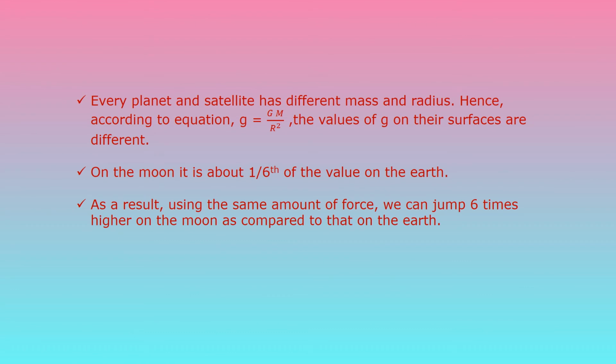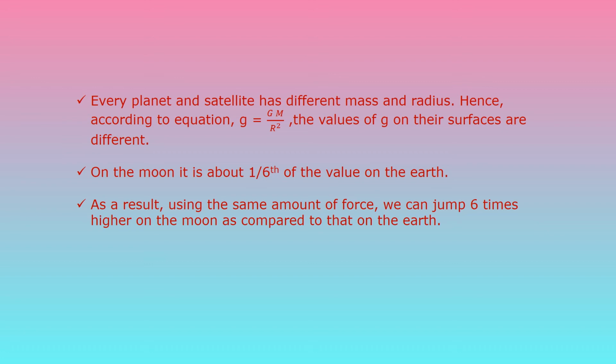Now next, every planet and satellite has different mass and radius. Hence, according to the equation g is equal to GM upon r square, the values of g on their surfaces are different.